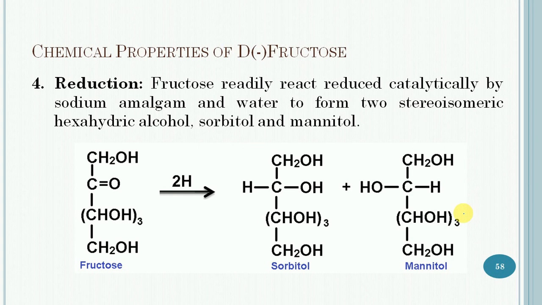Then next is the reduction. Fructose is readily reduced catalytically by sodium amalgam and water to form a mixture of two stereoisomers.